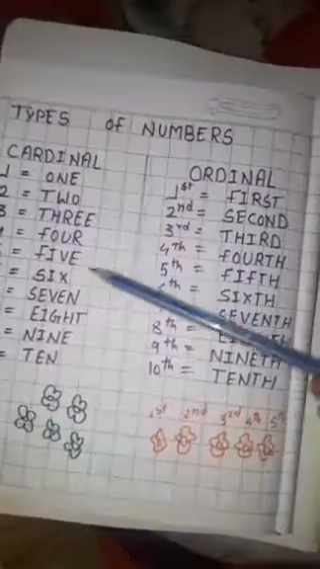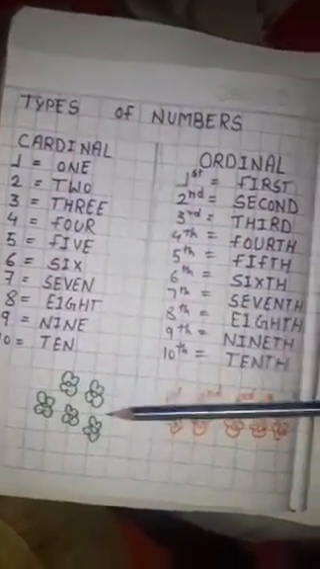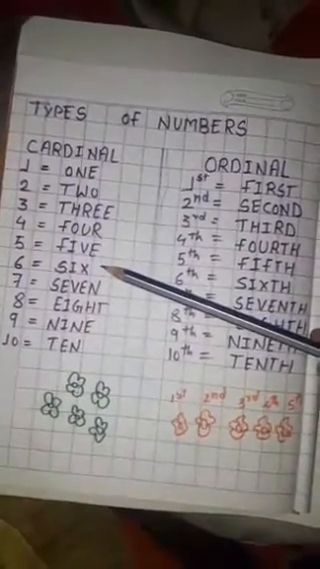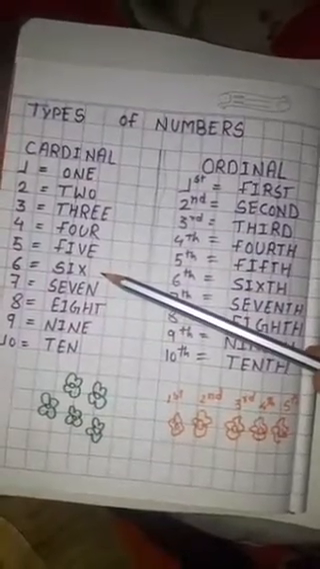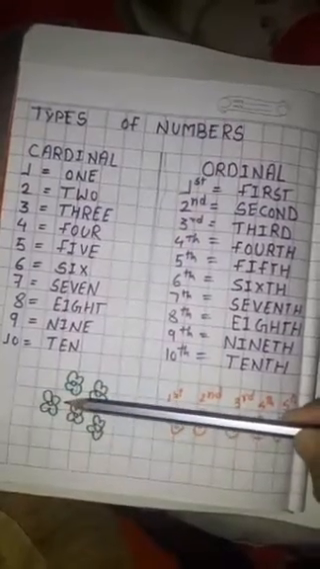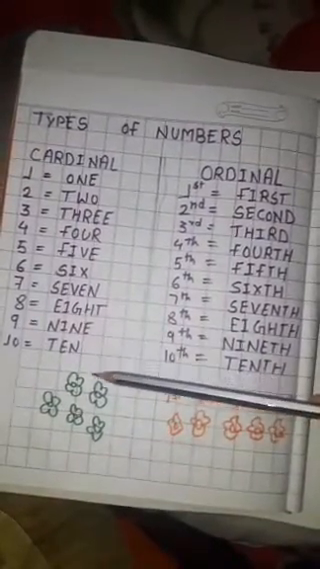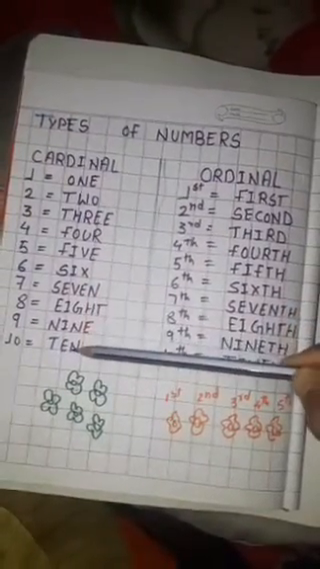So before starting the chapter, last week we wrote the types of numbers. There are two types of numbers, cardinal numbers and ordinal numbers. What are cardinal numbers? When we count objects, we use cardinal numbers. When we count objects, which numbers do we use? We use cardinal numbers, like 1 2 3 4 5. Okay, so these are the cardinal numbers: 1 2 3 4 5 6 7 8 9 10.